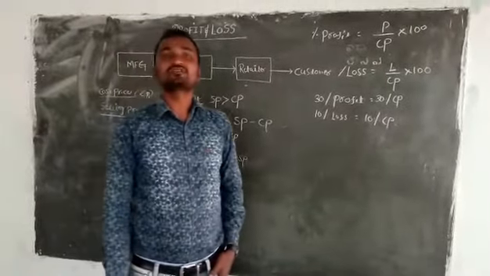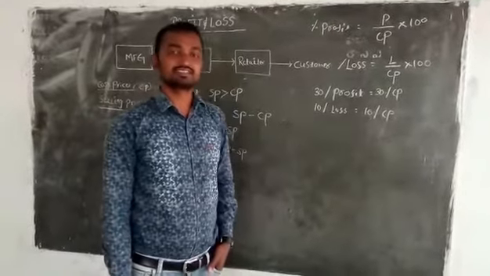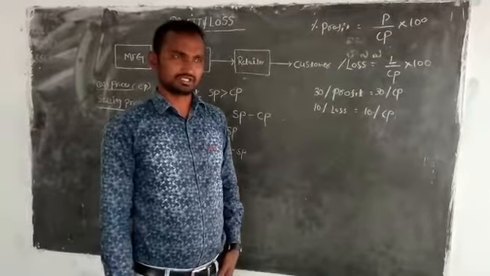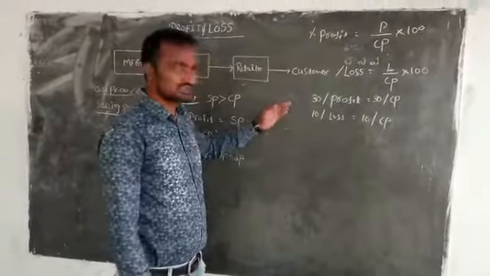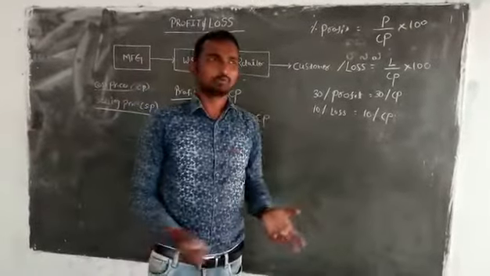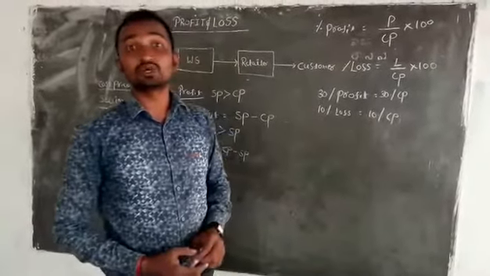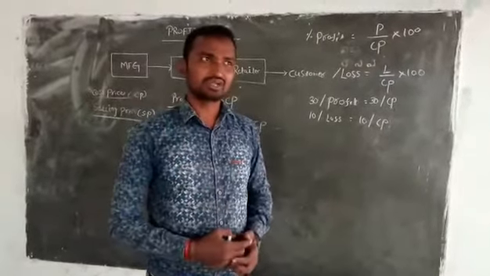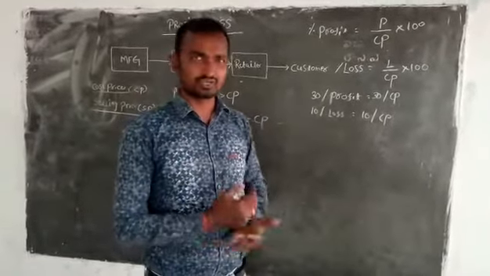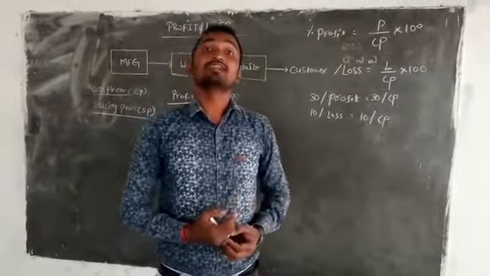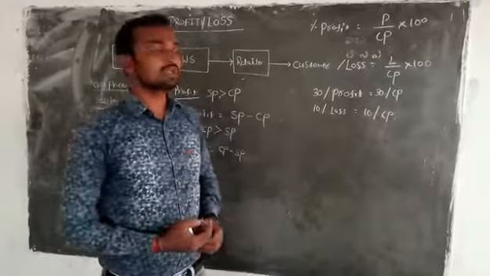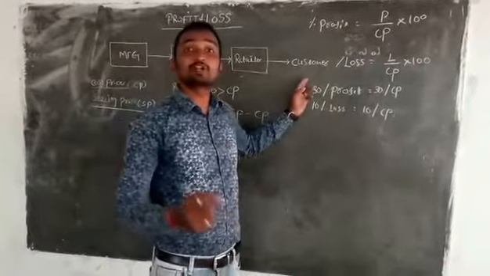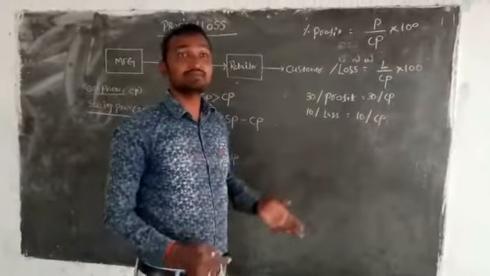There is no limit for profit percentage, but there is a limit for loss percentage. Suppose, unless the MRP is given, for outside goods you can take any price. You purchase for 30 rupees, you might sell for 1000 rupees. That depends upon your capability. You cannot say exactly, right? That's why the original value is considered 100%, not a problem. But you are selling for more than 100%. There is no limit for profit percent unless the MRP is printed. But there is a limit for loss percentage.